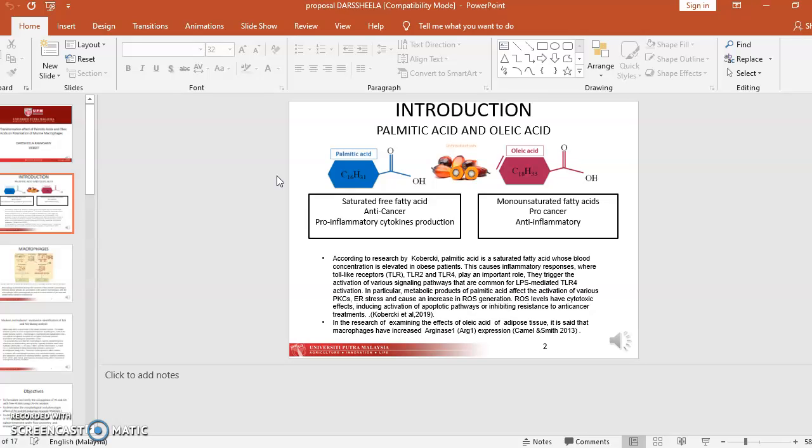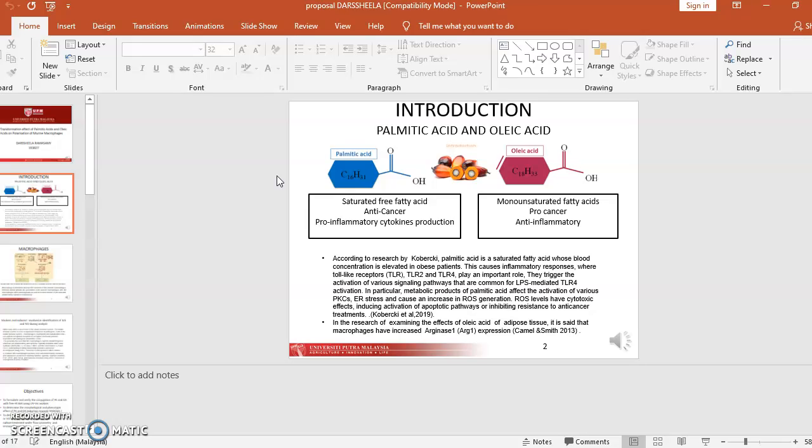In particular, metabolic products of palmitic acid affect the activation of various PKCs, ER stress, and also cause an increase in reactive oxygen species, in this case ROS generation. ROS levels have cytotoxic effects, inducing activation of the apoptotic pathway and inhibiting the resistance to anti-cancer treatment. Indirectly, it increases the iNOS expression, which is what we really need in this experiment.